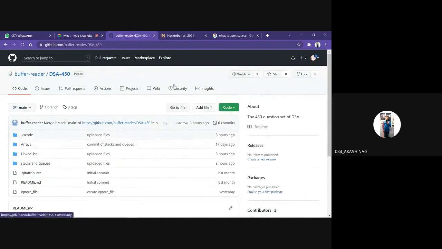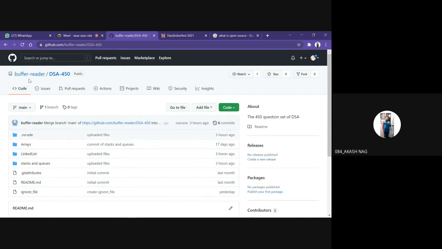So for the first step to create a pull request, we need to fork that repo. Fork means to copy a repository from another person to your GitHub account. That's simply to tell. Suppose I take a pen drive from my home, and I go to my friend's house and copy all his codes, and then come back to my home, plug the pen drive into my PC, and paste it into my own computer. That's it. This fork button here does the same thing. This fork button copies this repository to my own repository.